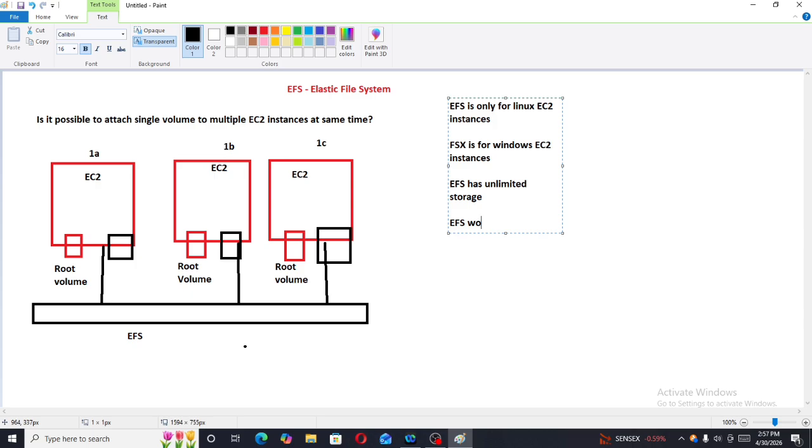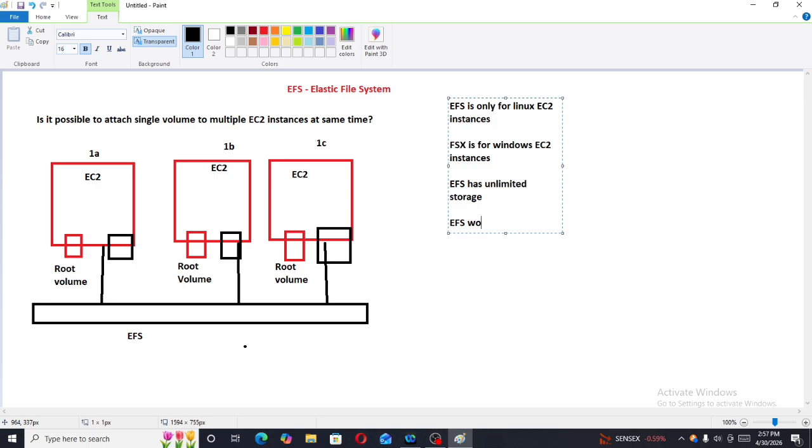To recap: EFS is only for Linux EC2 instances, not for Windows EC2 instances. EFS has unlimited storage. EFS works with the NFS protocol. EFS is file-based storage. EFS can be mounted to multiple EC2 instances at the same time.